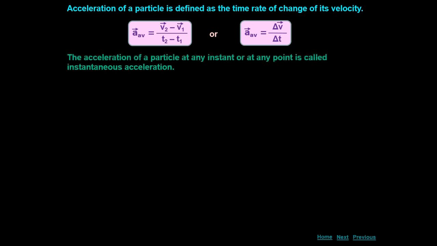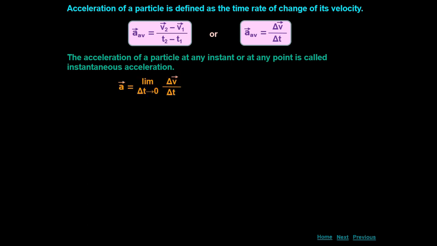Next, the acceleration of a particle at any instant is called instantaneous acceleration. As we have learned already about instantaneous velocity and instantaneous speed, in the same way the acceleration of a particle at any instant is called instantaneous acceleration.